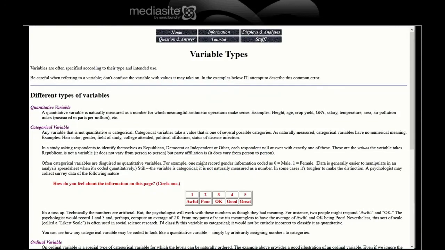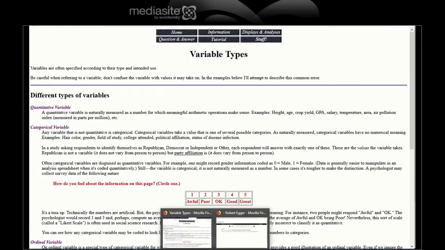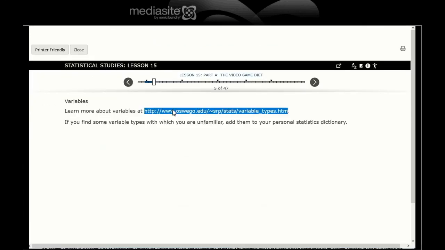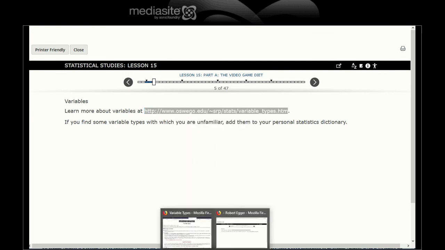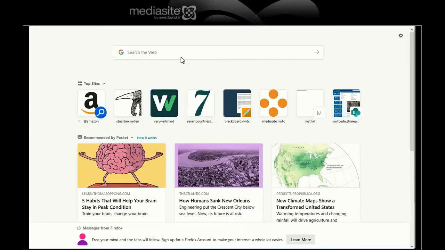Remember how we got it. Not that page. Highlighted it, copied it, just went to another general web page. Ooh, you can't see that, can you?